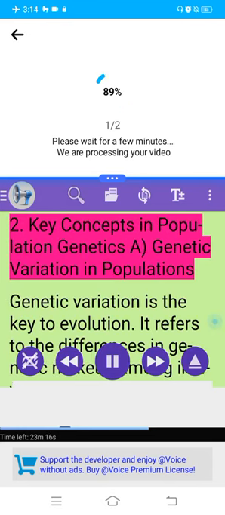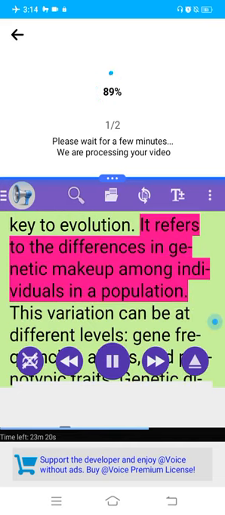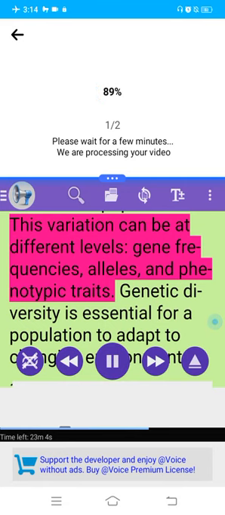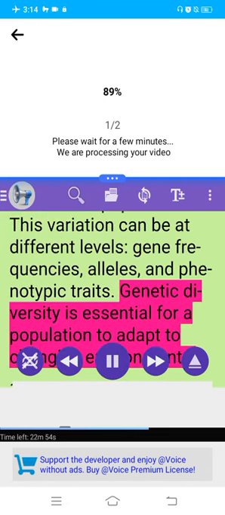2. Key concepts in population genetics. A. Genetic variation in populations. Genetic variation is the key to evolution. It refers to the differences in genetic makeup among individuals in a population. This variation can be at different levels: gene frequencies, alleles, and phenotypic traits. Genetic diversity is essential for a population to adapt to changing environments.